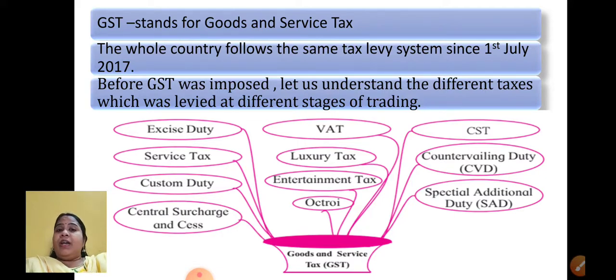Then what are the indirect taxes which we were paying? Entertainment tax, luxury tax, all these taxes we were paying. Entertainment tax was paid on movies or cables, whatever we view. Correct? Luxury tax is on AC, refrigerator, all those luxury items, cars and all, when we purchase we pay that. All such taxes were levied on us, but since 1st July 2017, the government has removed all these taxes and put them under one main tax, that is GST.